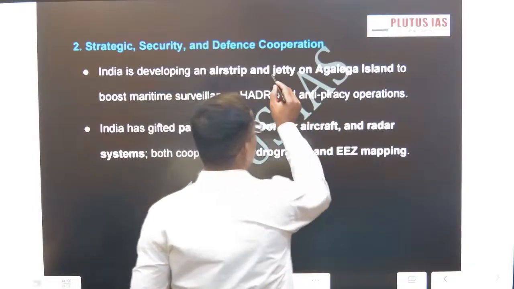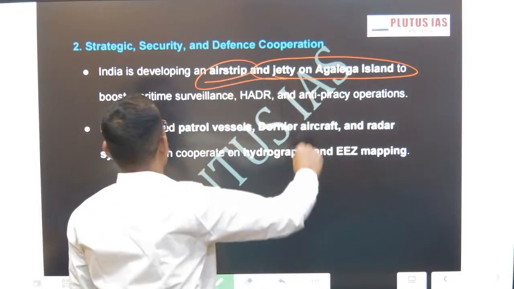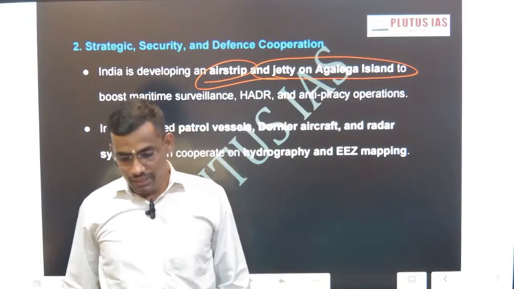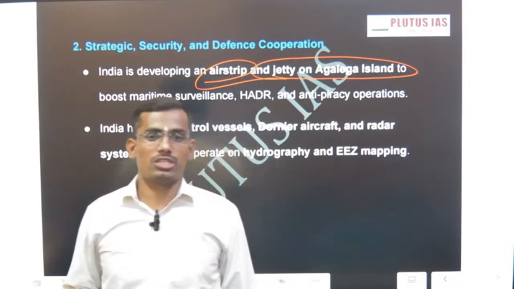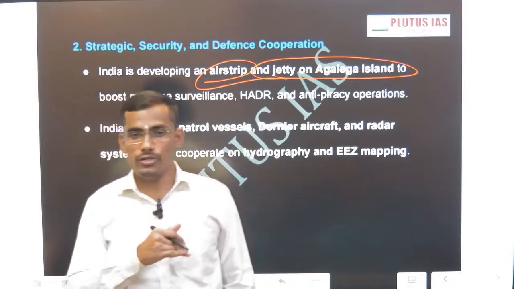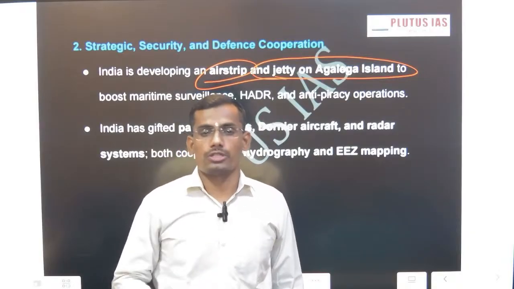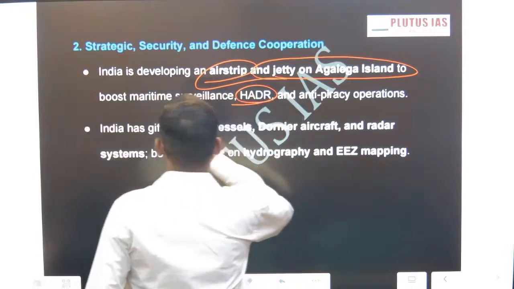Okay, as I already told, the Agalega Island airstrip we are developing; there is one in Seychelles also. We are considered a responsible nation. So the Seychelles, Mauritius, all those are countries in the West Indian Ocean. We are supporting them through a non-reciprocal approach. Okay, this is just one example. Humanitarian assistance, aid during disasters.